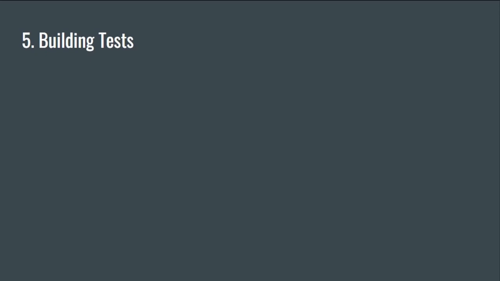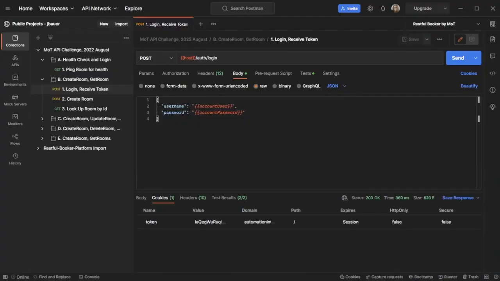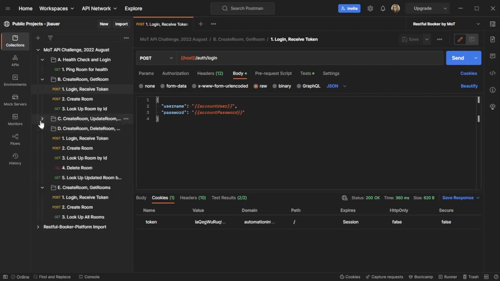All right, so let's talk about building tests. I want to show you how I organize my tests by scenario. I think everybody has a different opinion on how to do this within Postman. But generally within a collection, you have the option of folders, and it'll run things in the order that you specify. I like to be almost overly verbose in what my scenarios are and in the order that I'm expecting them to run in. So what I have here is the health check first, and then I have these 4 additional scenarios.